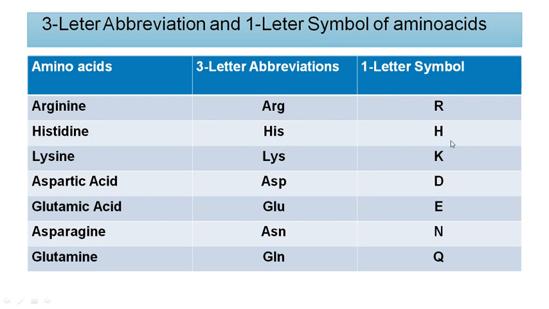For lysine alone, you remember the previous letter. Before L, it is K. Remember that previous letter, K for lysine. So K is lysine, the one letter is K.